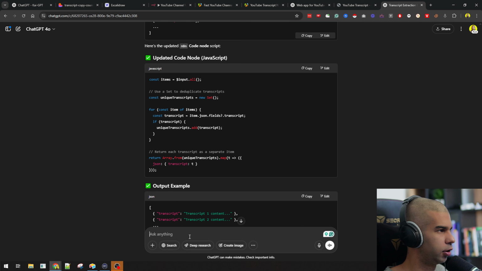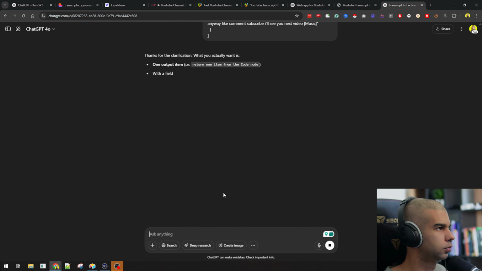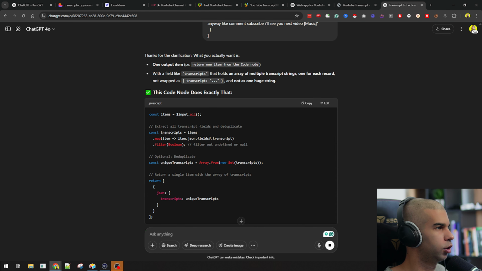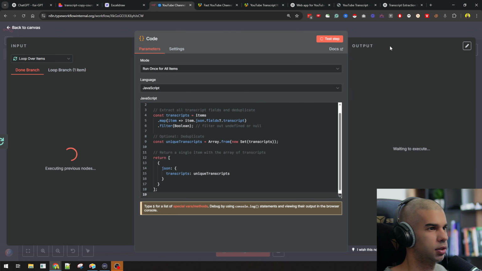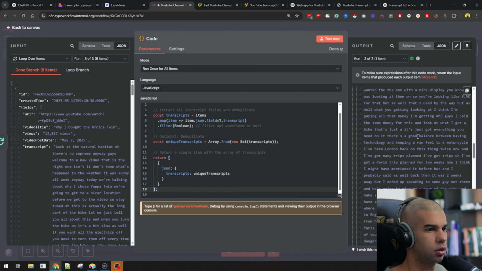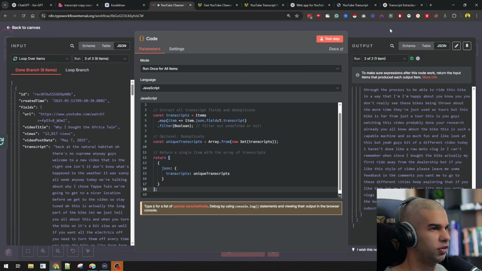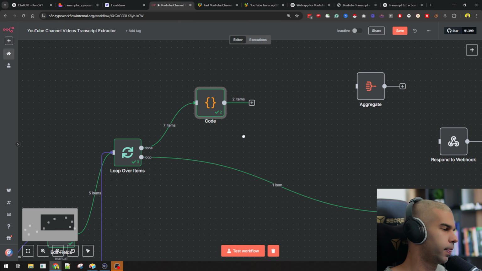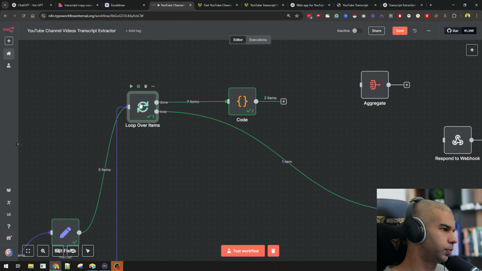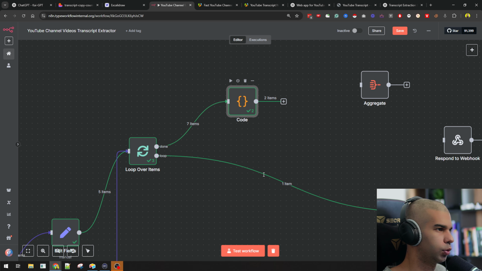This is the output that I got with the updated code. What you actually want is one output item with a field transcript that holds an array of multiple transcripts, and not as one huge string. Yep. Let's go back here, test step. However, we're still getting these 2 items here, which is not what we want.